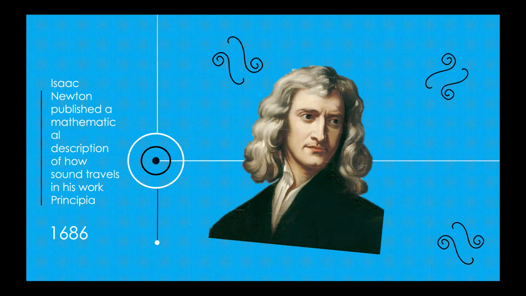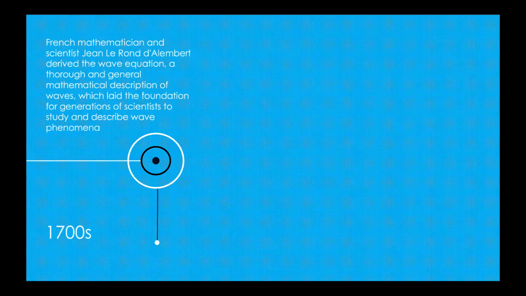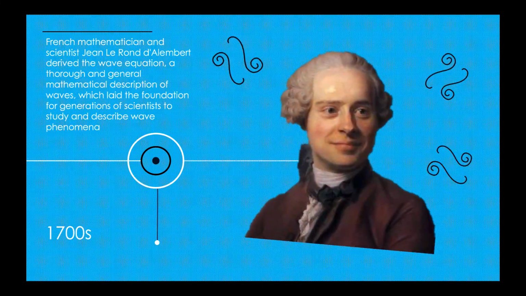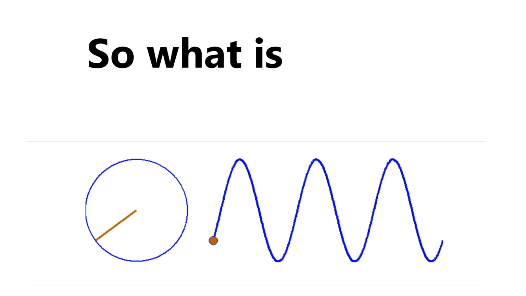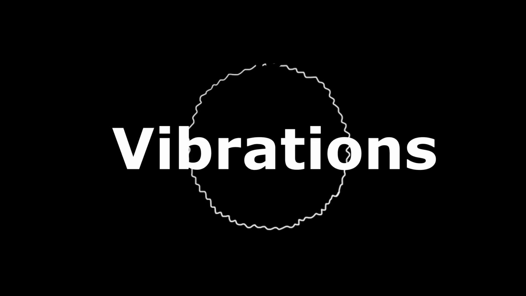In the 18th century, French mathematician and scientist Jean le Rond d'Alembert derived the wave equation, a thorough and general mathematical description of waves, which laid the foundation for generations of scientists to study and describe wave phenomena. So, what is a wave? To better explain, let's start off with vibrations.